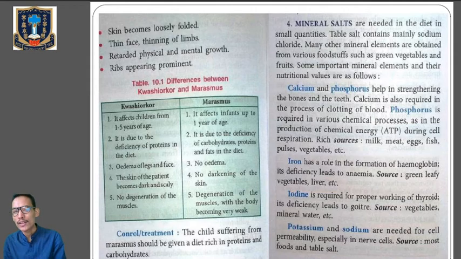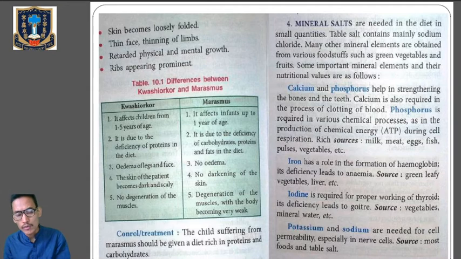Calcium is also required in the process of clotting of blood. Blood clotting means whenever we have a cut in our skin, after a few seconds or a few minutes, the blood stops coming out. That's called clotting of blood. Whenever there is a cut, the blood comes out, and that blood needs to clot. Otherwise, if blood clotting doesn't occur, it leads to a disease called hemophilia. So blood clotting must occur after there is a cut in our skin or in our body. For this blood clotting, calcium is essential.